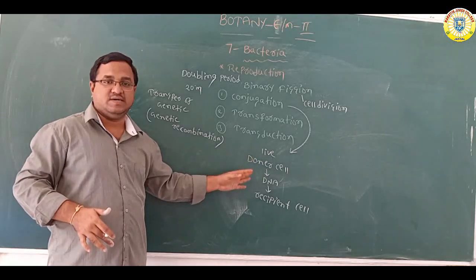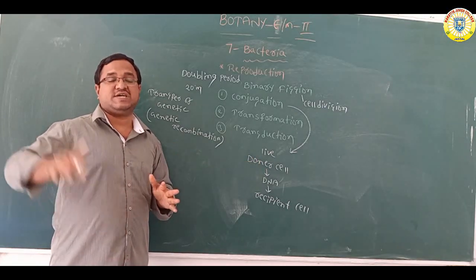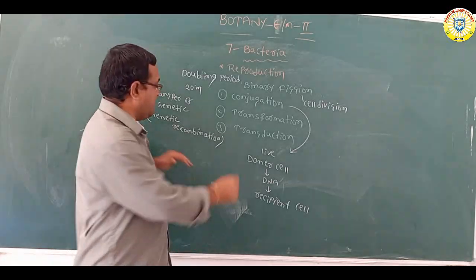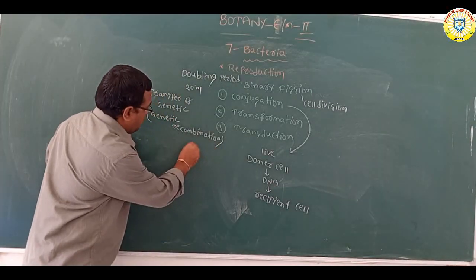So this is called conjugation. This conjugation process was observed in E. coli bacteria. E. coli means Escherichia coli.